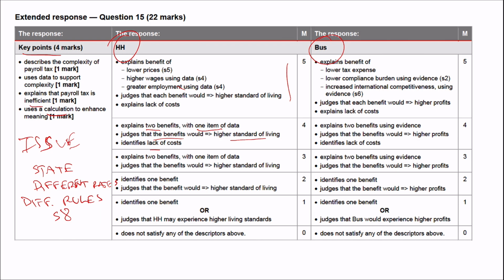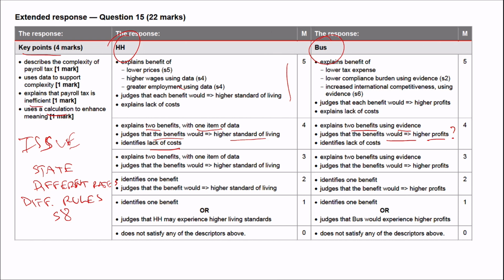Identifies that from the data there's a lack of costs. Right. So once again, if you just go, well, I can't really find any costs, and that can be hard to do. That's actually really tricky, that point there. But just explaining 2 benefits, it's the same thing here for businesses. Explains 2 benefits using evidence. Benefits would be higher profits. Well, it's questionable.